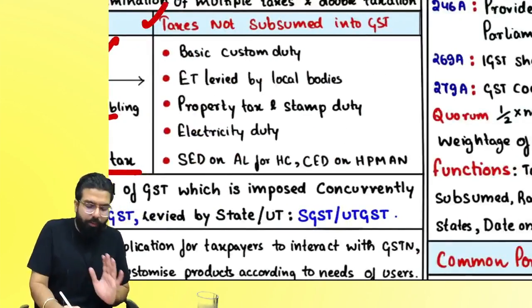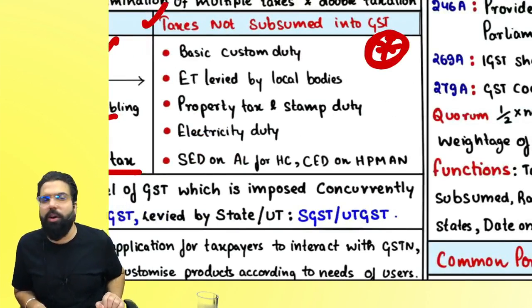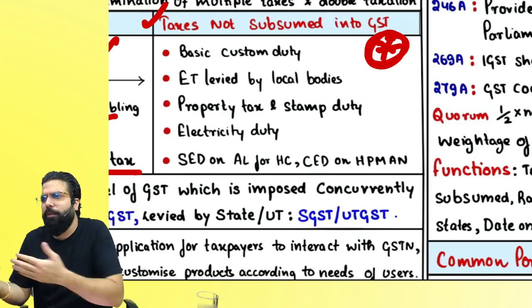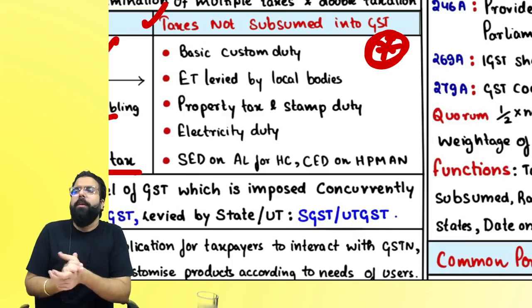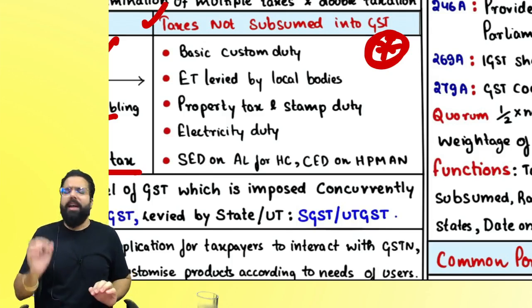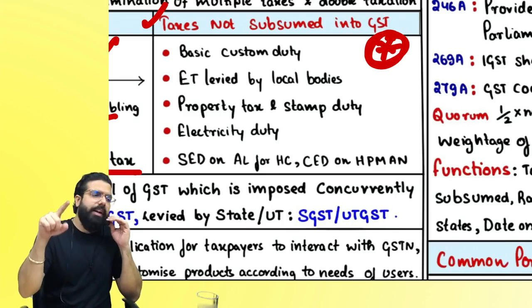What are the taxes which are not gone? Please remember this. Don't forget it. Number one, basic customs duty has not gone. Entertainment tax levied by local bodies is not gone. Then, property tax is still there. Stamp duty is still there. Electricity duty is still there. State excise duty on alcoholic liquor is still there.